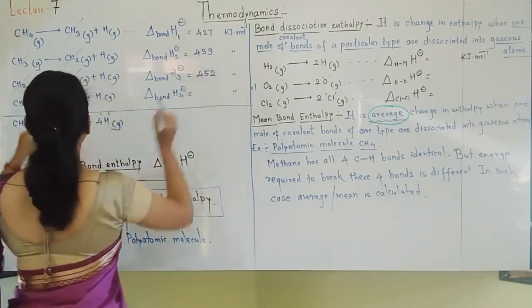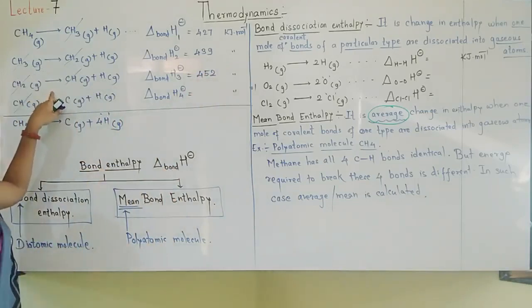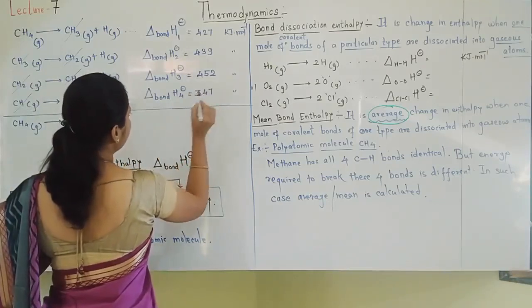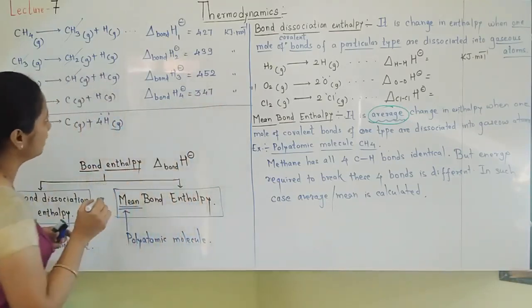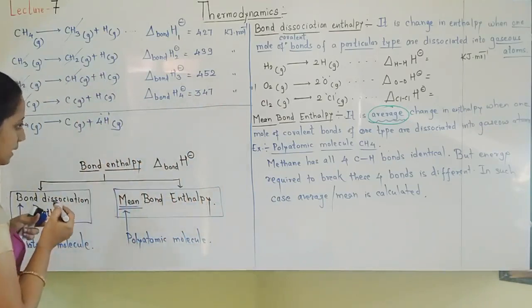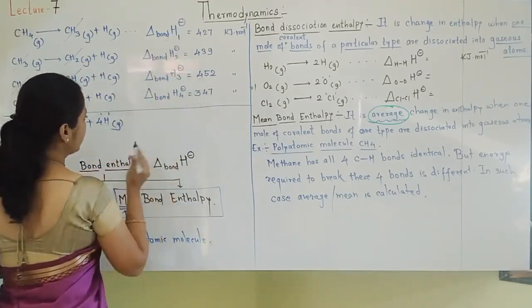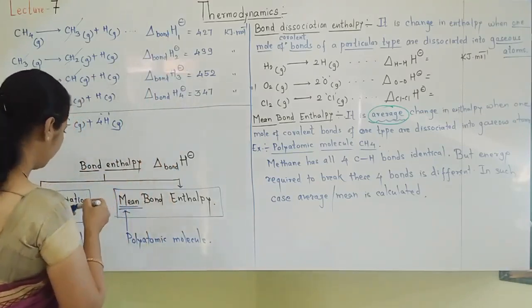To break the third bond, energy required is 452. And the last one is 347. So now how to calculate all this? Let us see the calculations. We should take the average of all this. How to take the average?